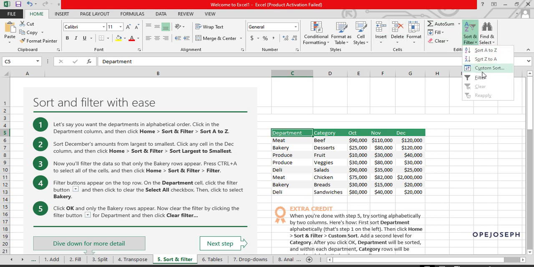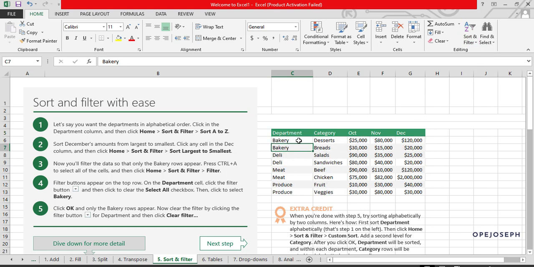Then you just click. If you click sort A to Z, it's definitely going to sort from lowest to highest, that is in ascending order. It's going to start from bakery, then goes to deli, then goes to meat and produce. Why? Because B comes before D on the alphabet, A B C to Z. You understand, right? So can you see now? It's sorted: bakery, deli. So basically now it has done the sorting for you.